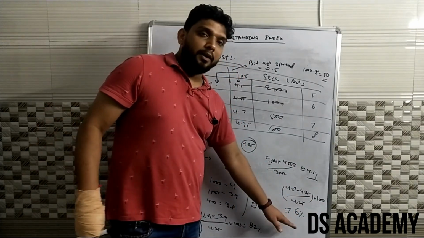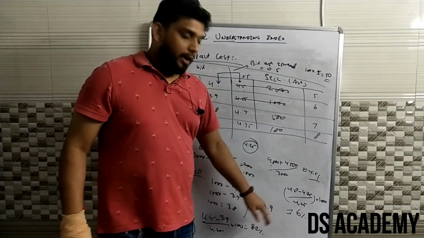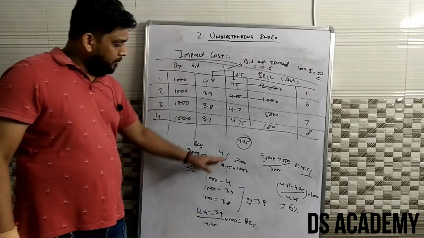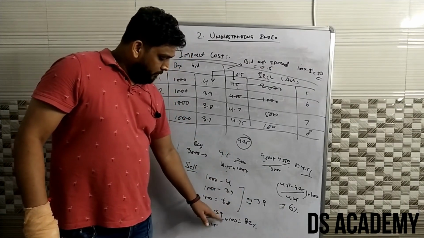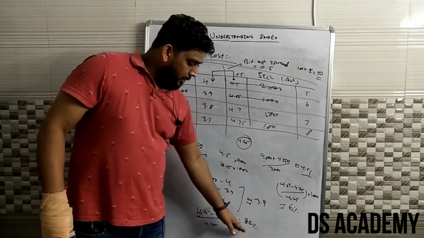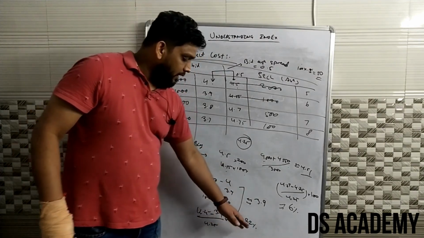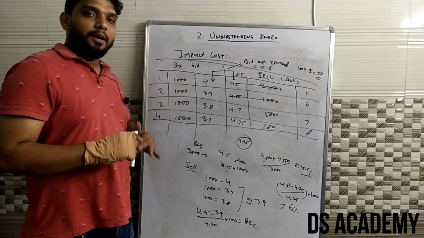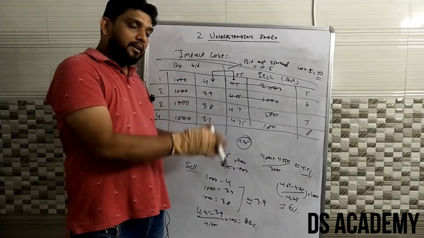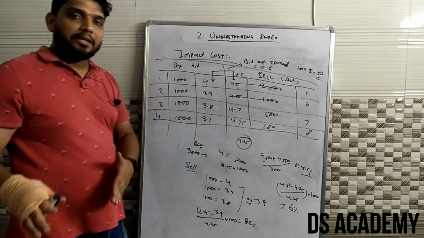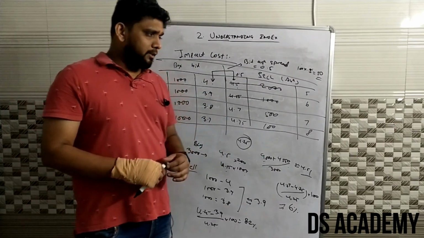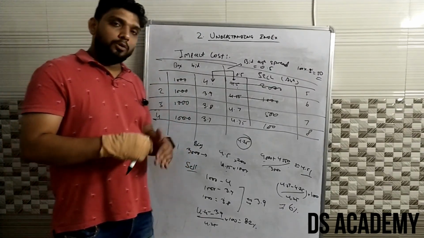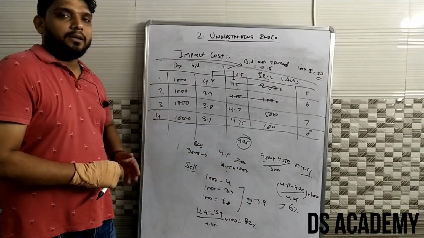So 6% is my impact cost at the time of buying, and at the time of selling, I sell at an average price of 3.9. My ideal price was 4.25. When I calculate, the impact cost is 8.2%. So the impact cost is simply the difference between the ideal transaction price and the actual transaction price. The lower the impact cost, the more liquid that stock is; the higher the impact cost, the less liquid that particular stock is.